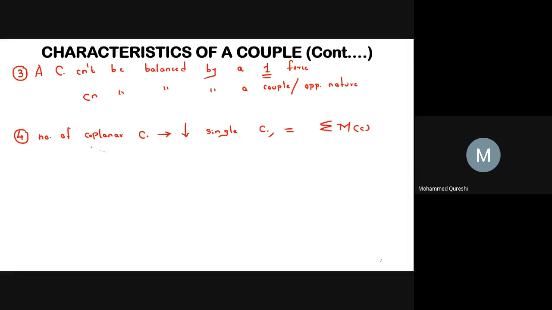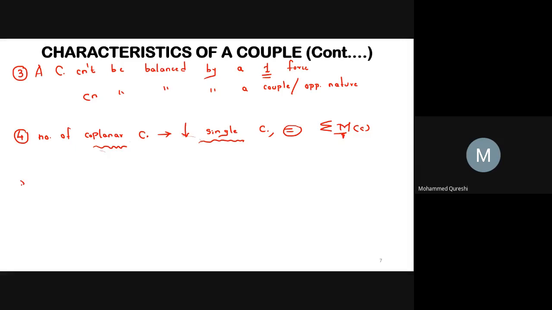If a number of coplanar couples are acting on the body, then they can be reduced to a single couple whose magnitude will be equal to the algebraic sum of moments of all the couples.